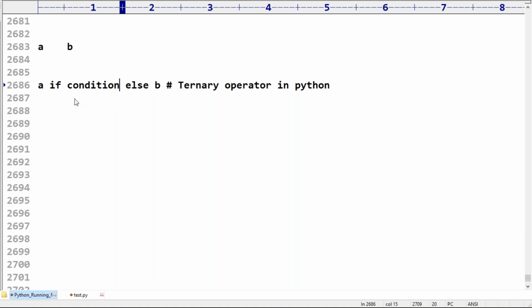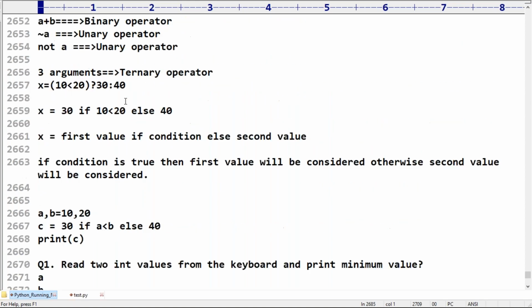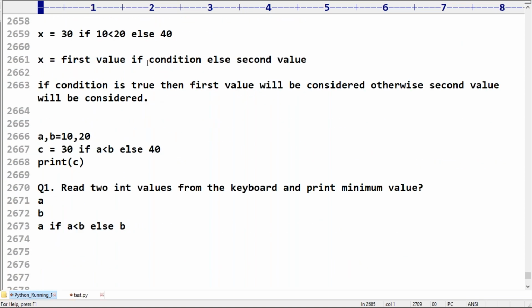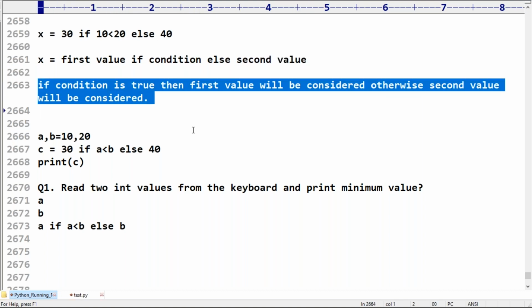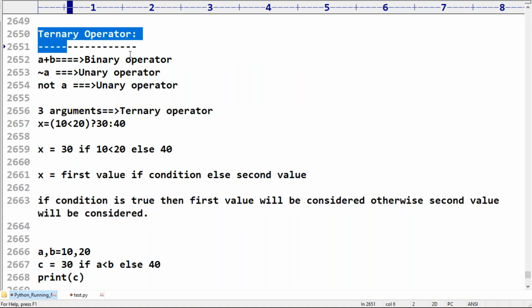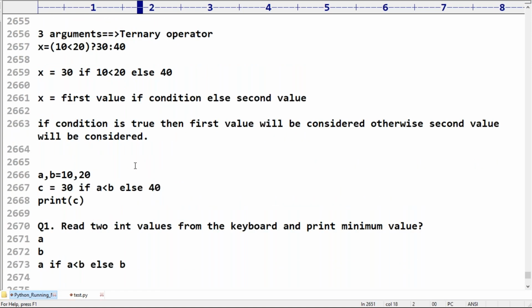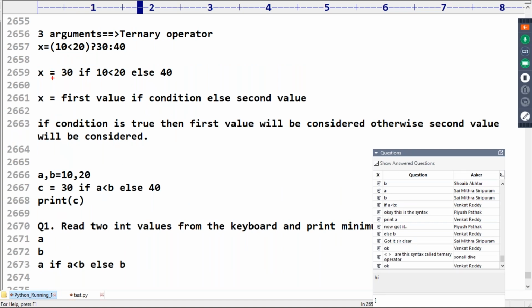Next, this is the syntax you people should be aware of. Now observe. If this condition is satisfied, then the first value will be considered. If this condition fails, then the second value will be considered. Can you please read this? If the condition is true, then the first value will be considered. Otherwise, the second value will be considered. This is called a ternary operator. Why is it called ternary? Because three arguments are there: this is the first one, this is the second one, and this is the third one.